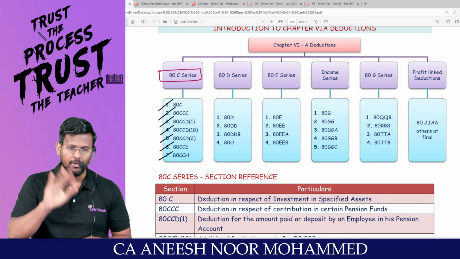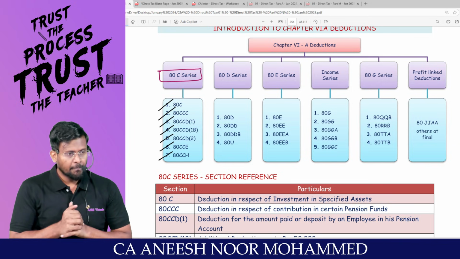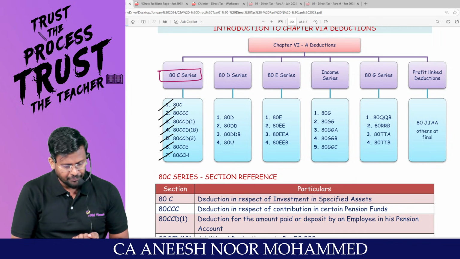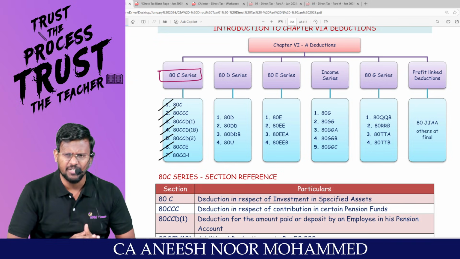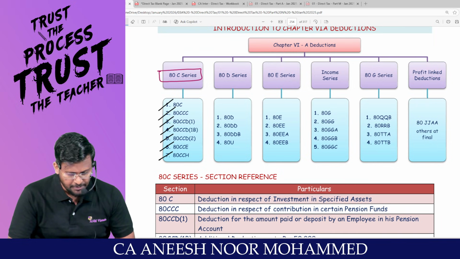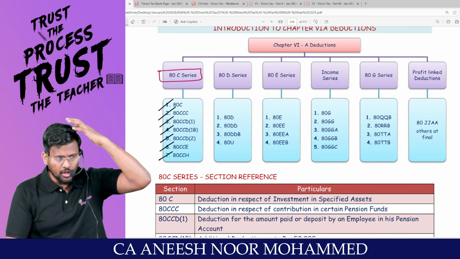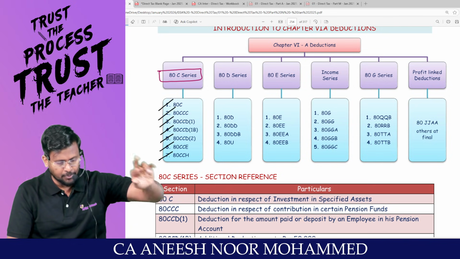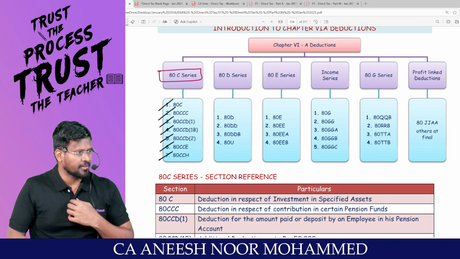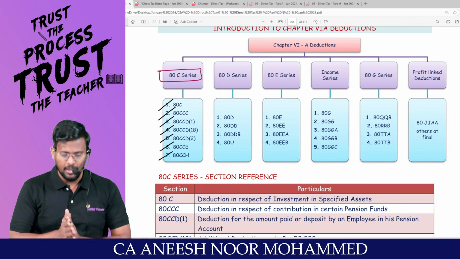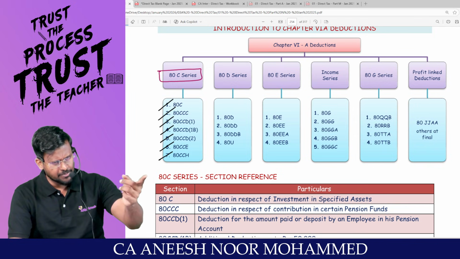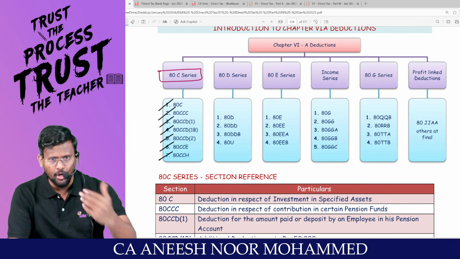Again, repeat once again. What is 80C? Prescribed investments. What is 80CCC? Notified pension scheme. 80CCD subsection 1, employees' contribution to the notified pension scheme. 80CCD subsection 1B, employees' contribution to the notified pension scheme over and above 10% of salary, up to 50,000. 80CCD subsection 2, employers' contribution to the notified pension scheme. 80CCE, limiting section, and 80CCH, Agnipath scheme. In that, 80CCH subsection 1 is there, 2 is there. 1 is employees' contribution.